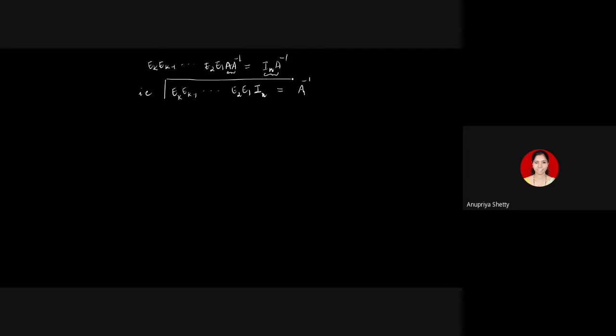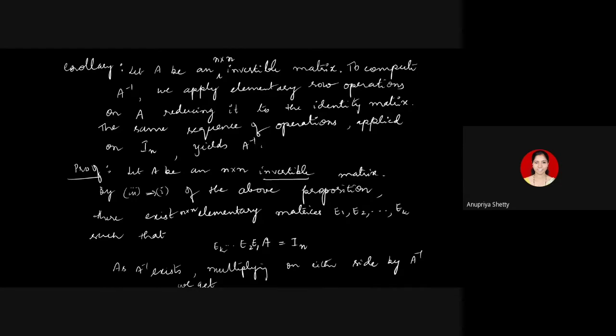Carefully look at this equation, all of you. What does that tell you? What were those E1, E2, etc., Ek minus 1, Ek? Those were the elementary matrices corresponding to the elementary row operations which you have applied on the matrix A in order to reduce it to identity, in order to bring it to the row echelon form, which is identity. How do we know the row echelon form is identity? Because A is invertible, and it follows from 3 implies 1. So these were the row operations applied on A.